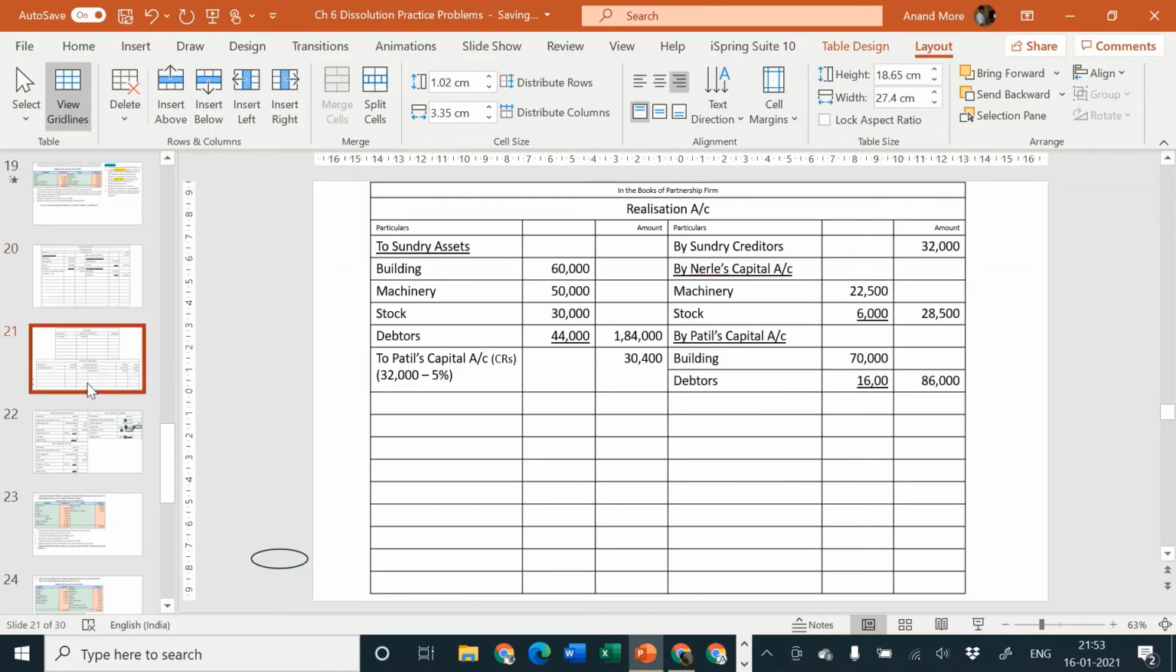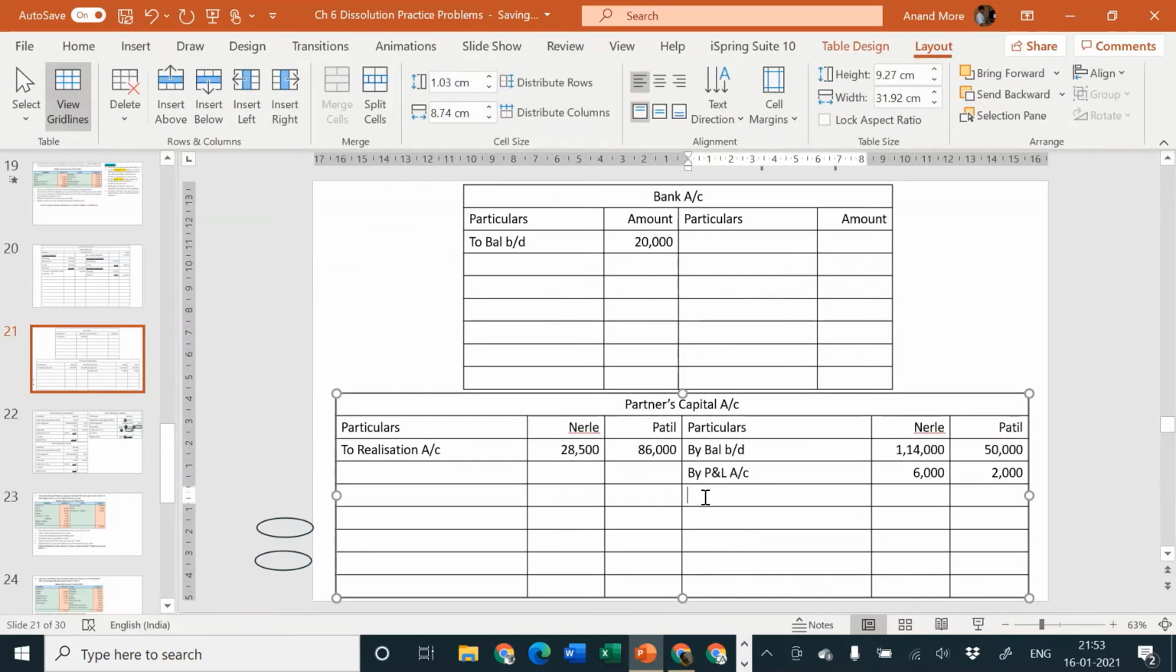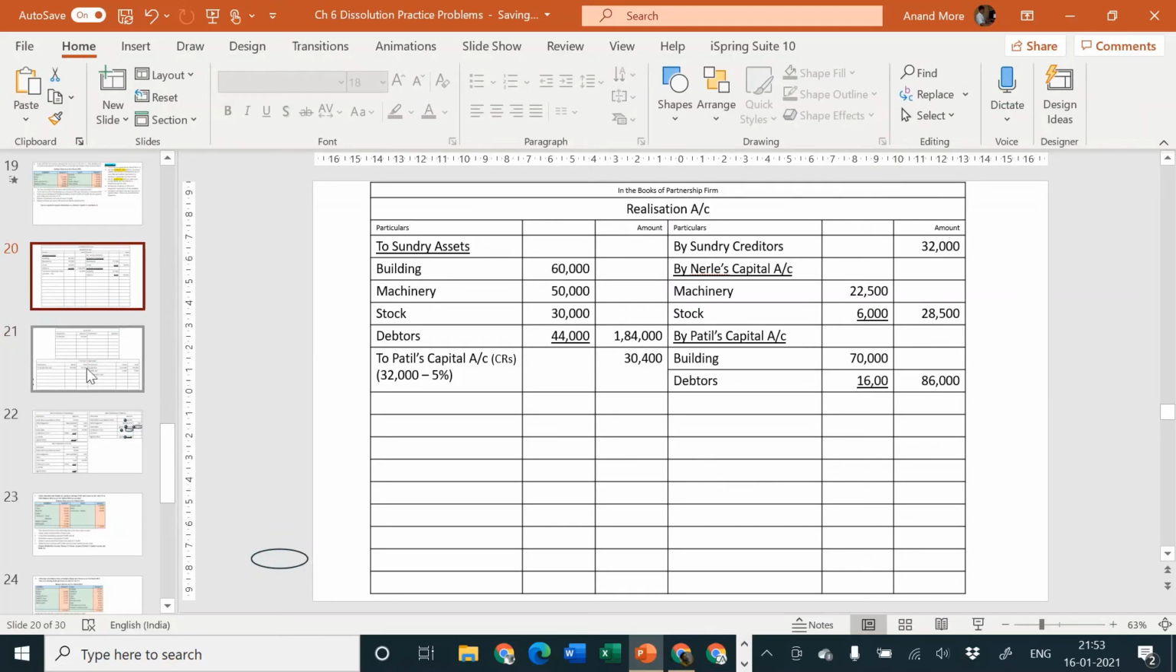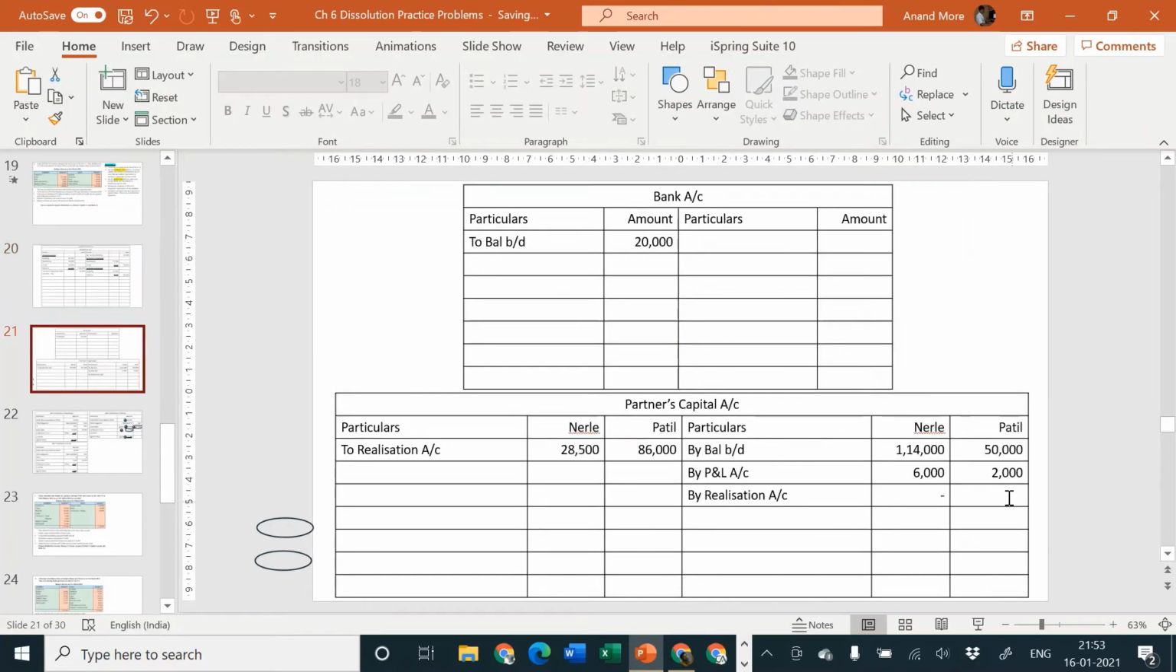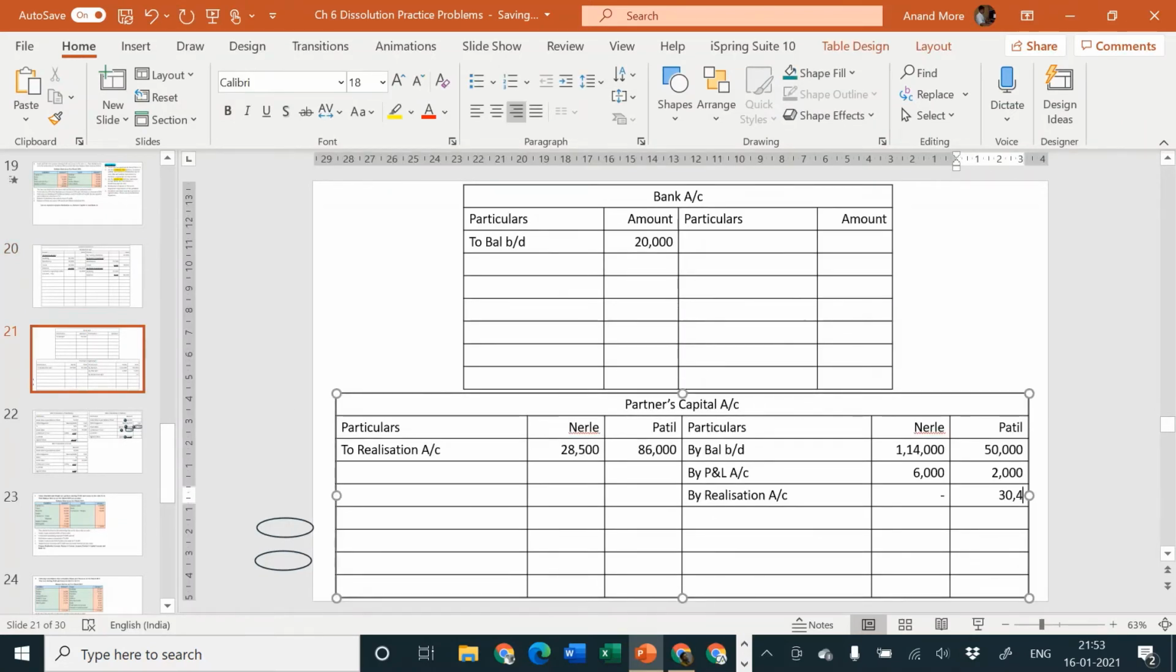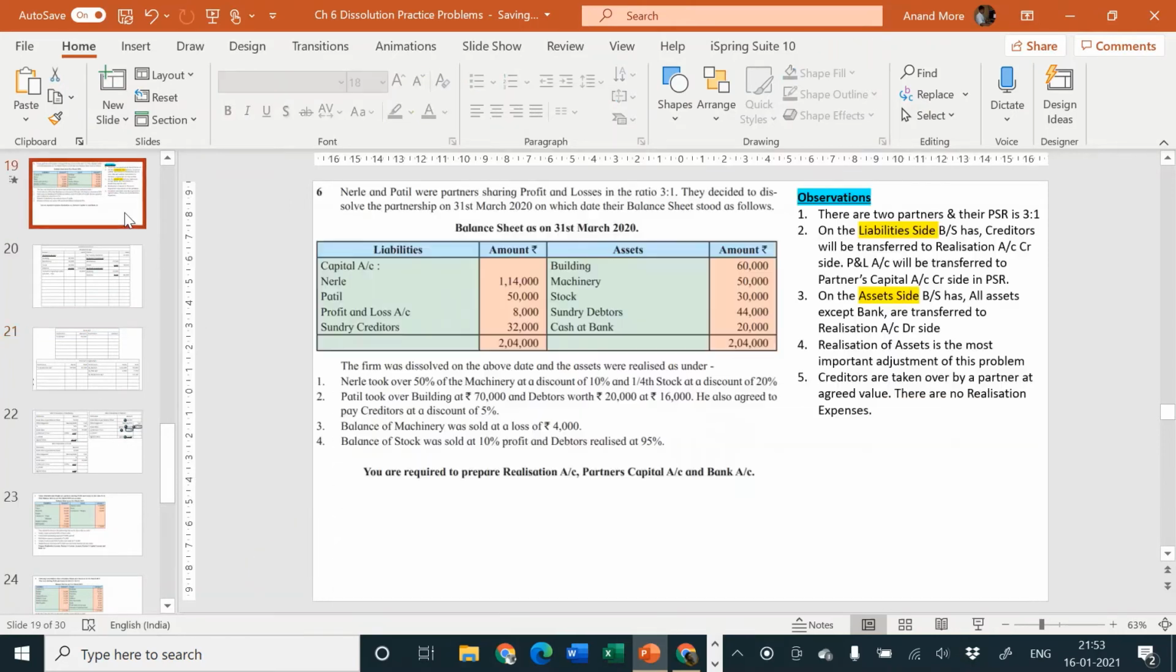So the second effect now should be going to Patil's capital account credit side, because Patil is the giver to the creditors. We'll write here by realization account. In Patil column we are going to write the amount, 30,400. Good adjustment.